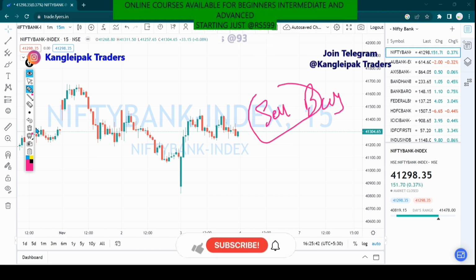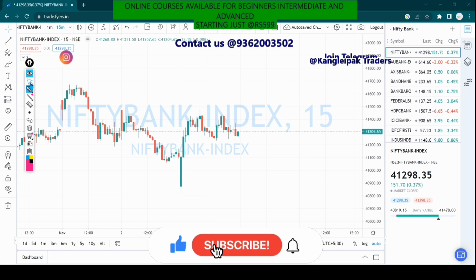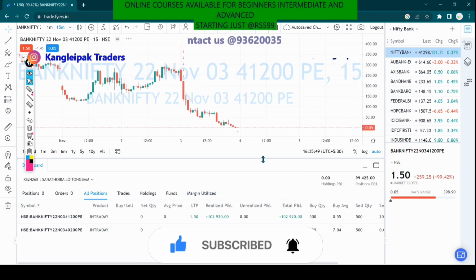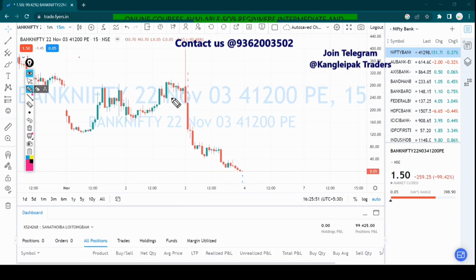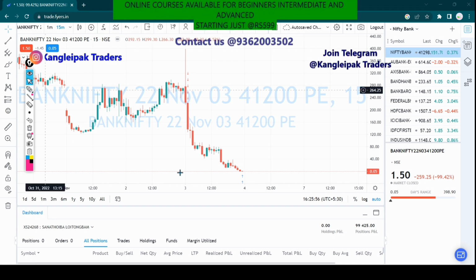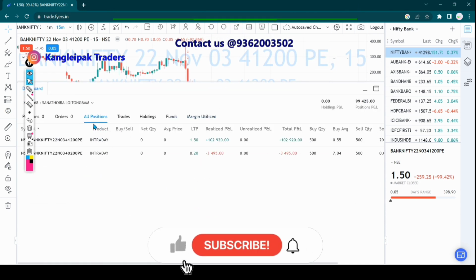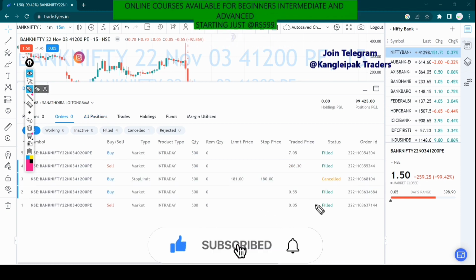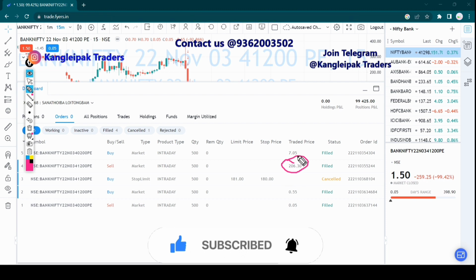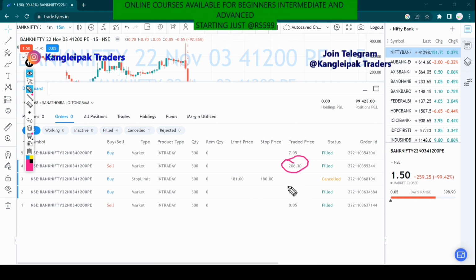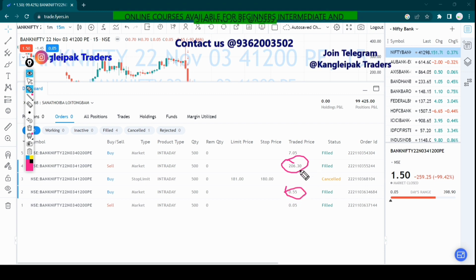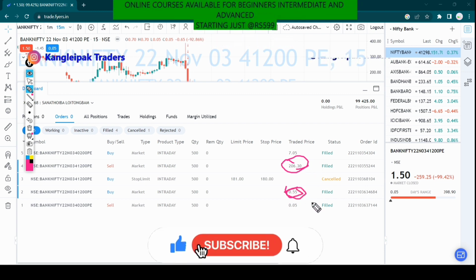Okay, so this was my position. This is the place where I sold, and I booked profit around 0.55. I'll show you the executed one. Here is the place where I sold. I sold at 206, and I bought back at 0.55. So I sold at 206 and I bought at 0.55.